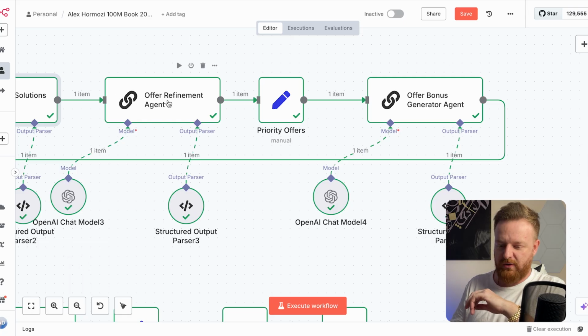Great way, that is definitely a dream outcome for all the businesses now since the AI revolution has kicked off in the last couple of years. That's what everyone wants to be. They want to be at the forefront of adopting AI technology in their industry and in their sector. So then we're going to go to the offer refinement.